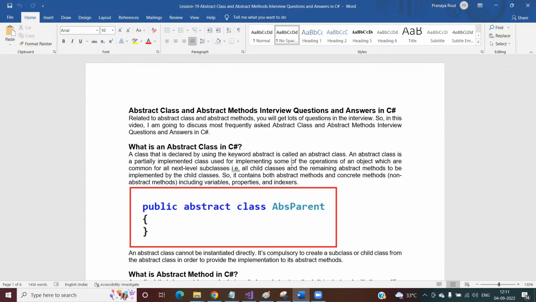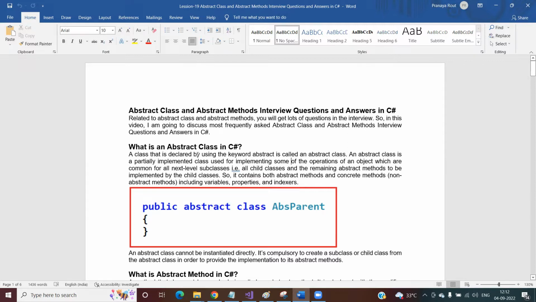Today we are going to discuss the most frequently asked interview questions related to abstract class and abstract method. If you are attending any interview, then you might face these questions in the interviews. So let us discuss the top 10 interview questions related to abstract class and abstract method. The first question is, what is an abstract class? Let us first read the definition, then I will explain the concept.